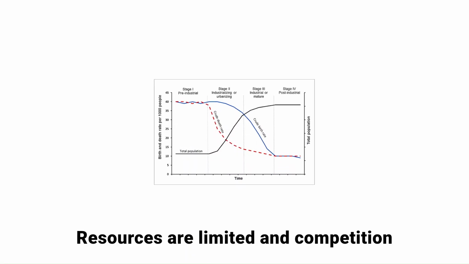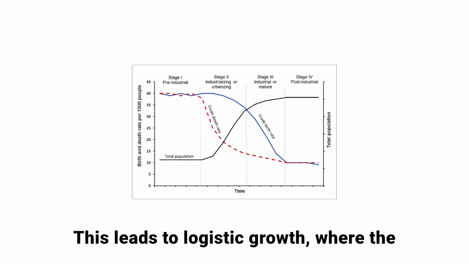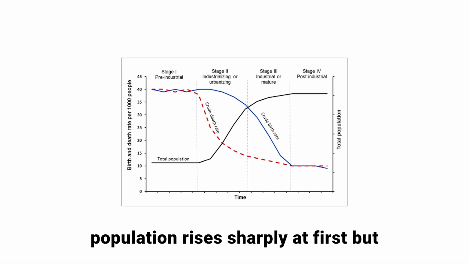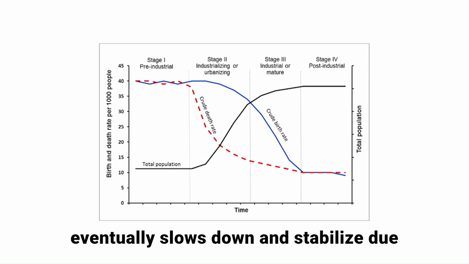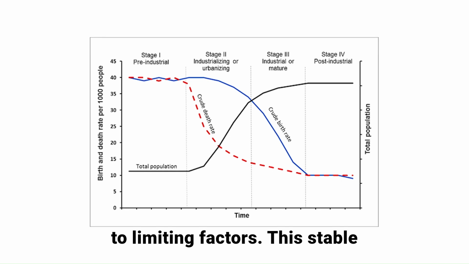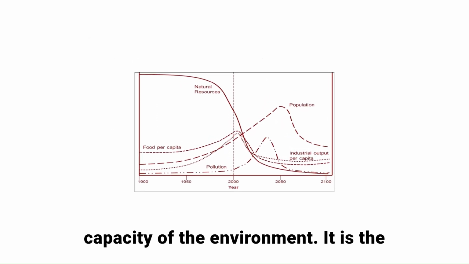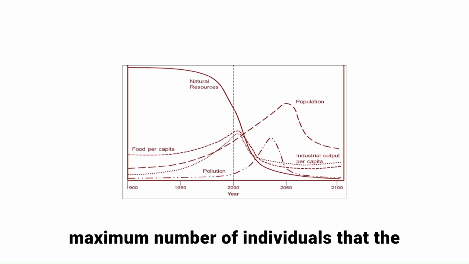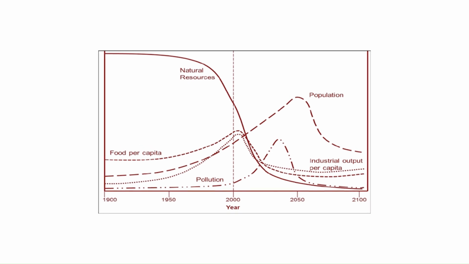Resources are limited, and competition increases as the population grows. This leads to logistic growth, where the population rises sharply at first but eventually slows down and stabilizes due to limiting factors. This stable population size is called the carrying capacity of the environment. It is the maximum number of individuals that the environment can support sustainably.